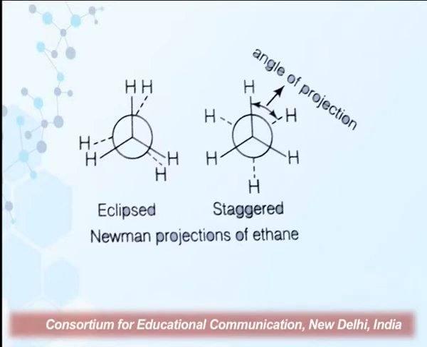In the eclipsed form, two hydrogens are exactly behind each other, but just to depict the hydrogen attached to the rear carbon, we have shown some difference here, and the dihedral angle between the hydrogens is 0 degrees, whereas in the staggered conformation the dihedral angle is 60 degrees. So the staggered conformation is more stable than the eclipsed.